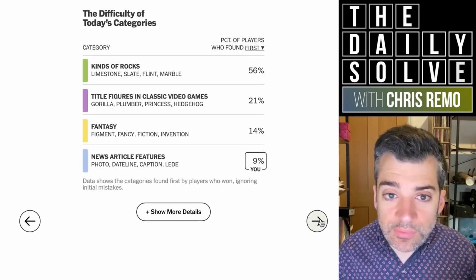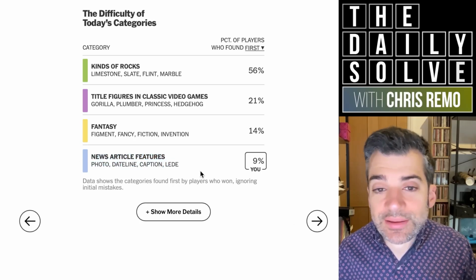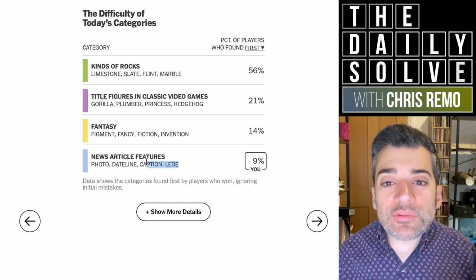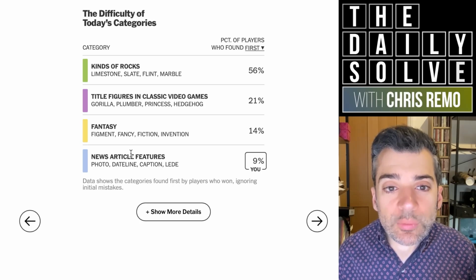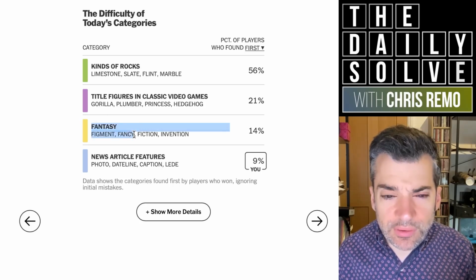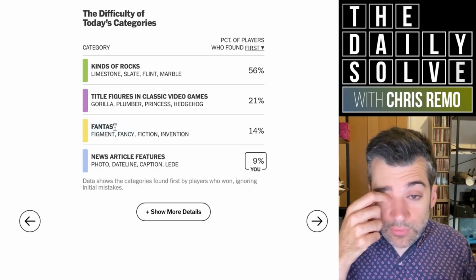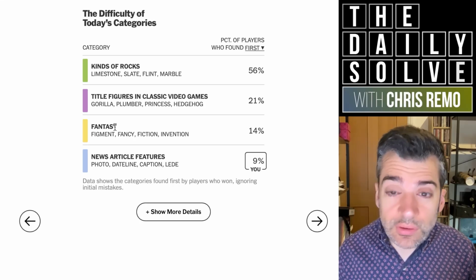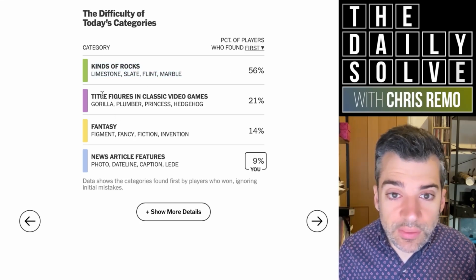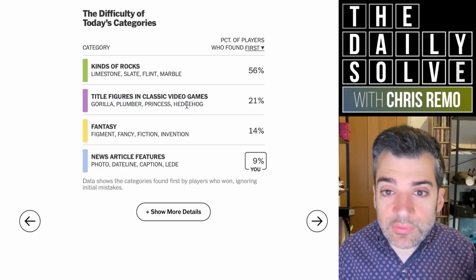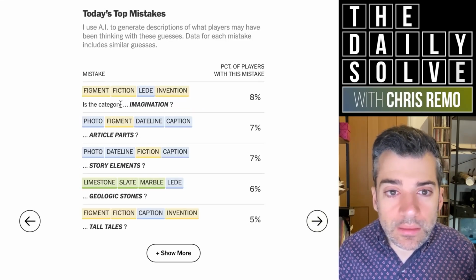Okay, so 3 points. What did I see first? I think it was news article features, but I did see it with one incorrect bit of terminology first. And then what did I see? I think I saw fantasy next. So I may have seen these in sort of reverse order. And then it was kind of rocks, which was what most people saw first, and then finally title figures in classic video games.